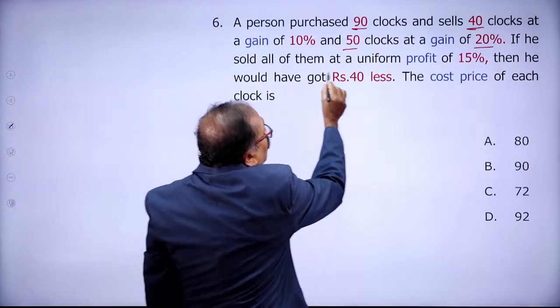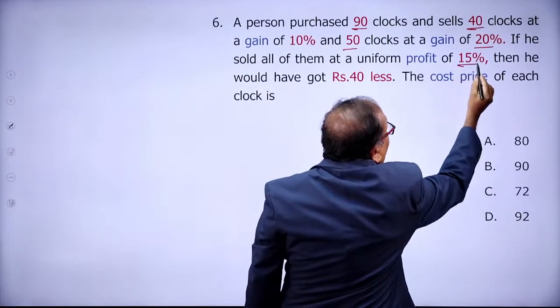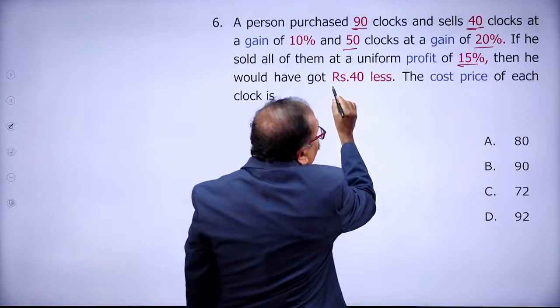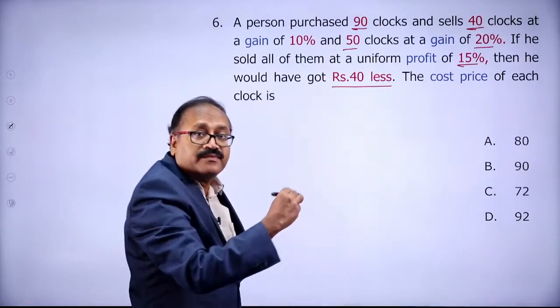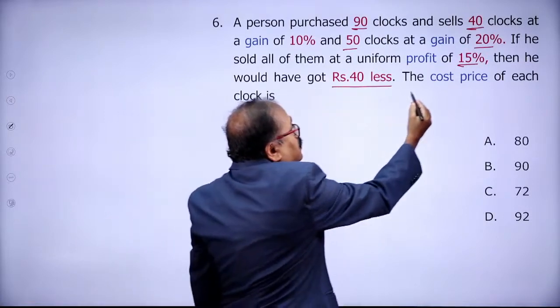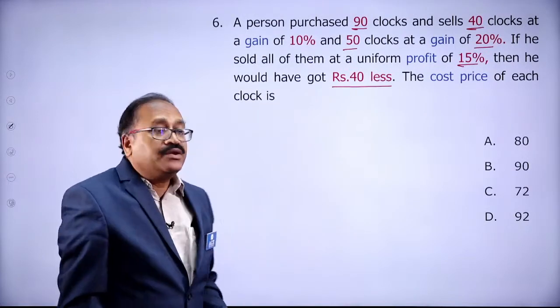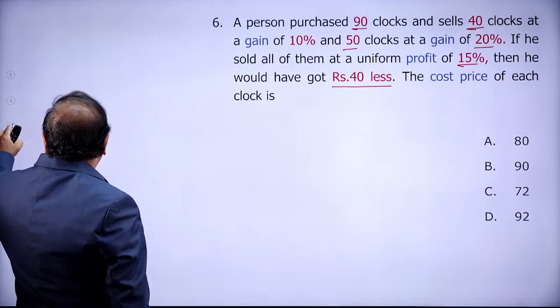If he sold all of them at the uniform rate of 15%, then he would have got 40 rupees less. The question is, the cost price of each clock is?